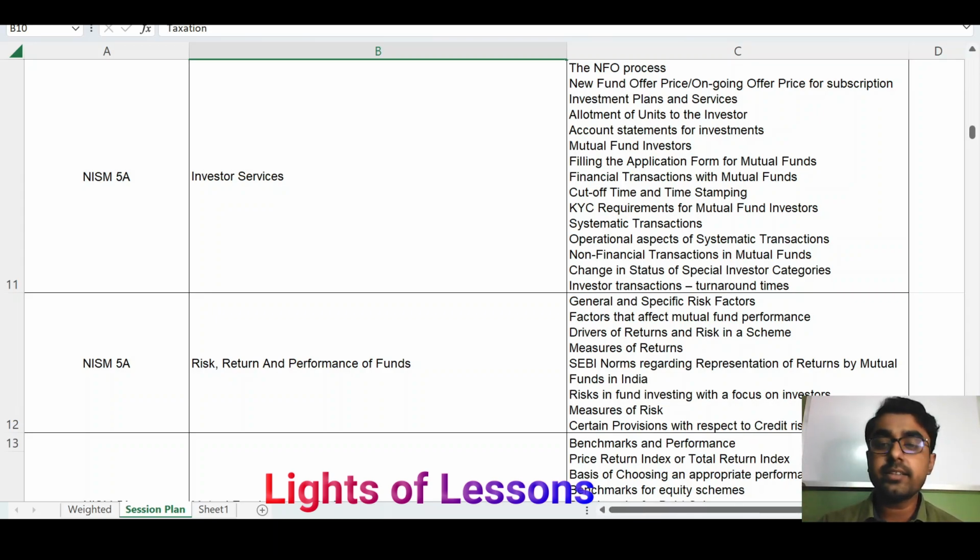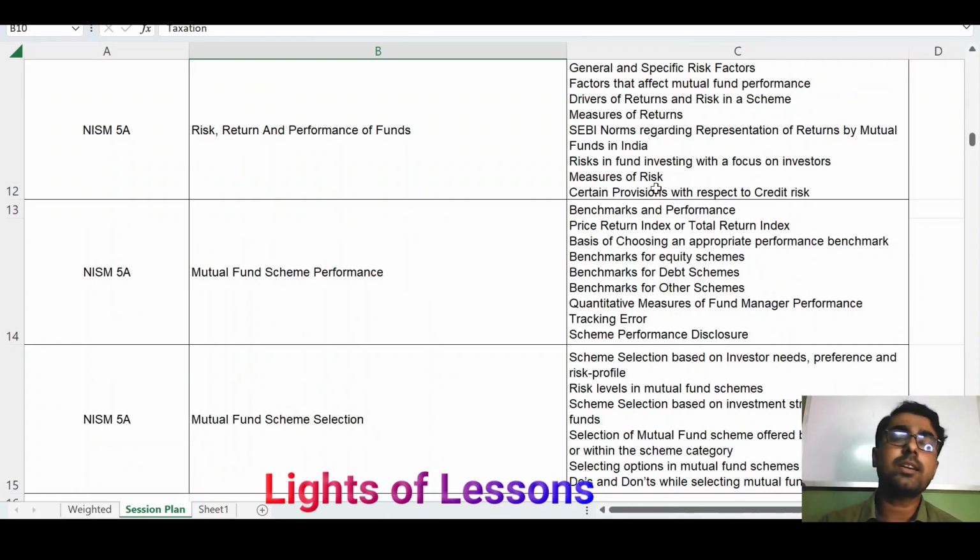Next is what? Next is the risk, return and performance of the fund. So in this chapter, you will understand what the different risk factors are for the investment or for the mutual fund, and what the different drivers are for the return of a particular scheme, and how you can calculate or how you can measure the return. That also you will learn in this chapter.